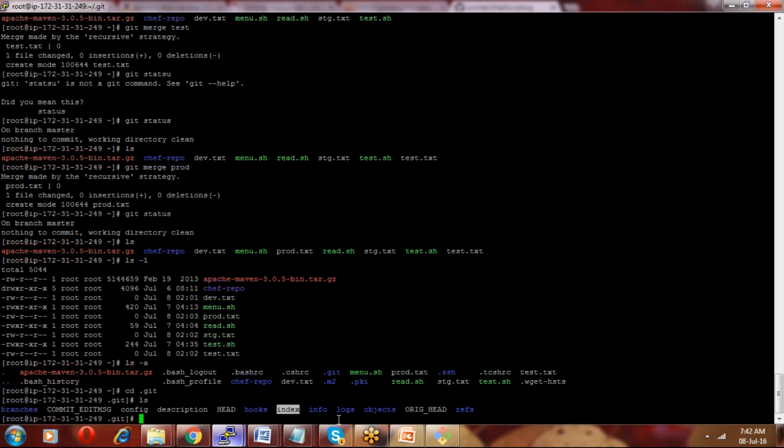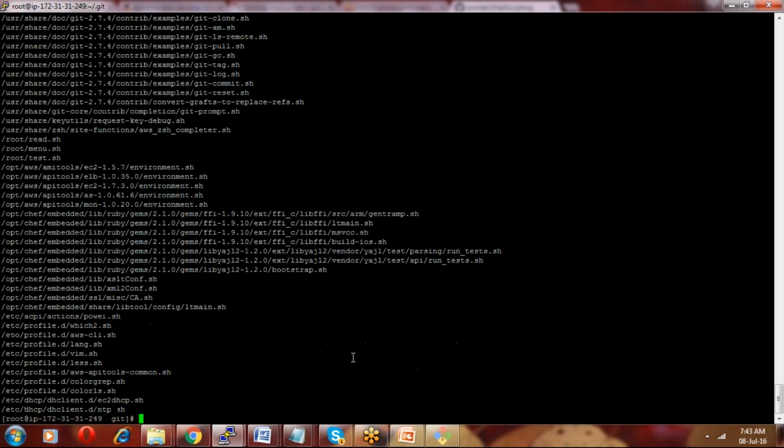Once the GitHub repository is created, let us say we have a GitHub repository, and I have local data on my local machine. I want to move the entire data to the repository. Let me find it. I have some SH files, so I want to move these SH files to